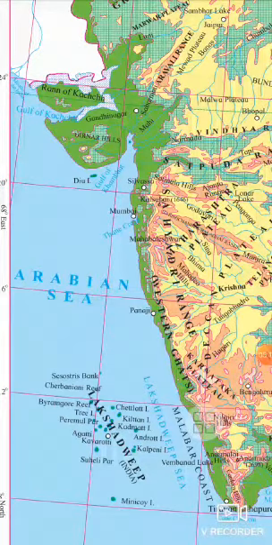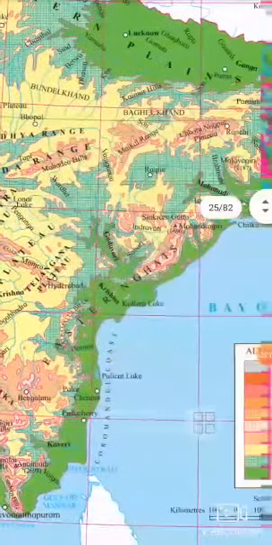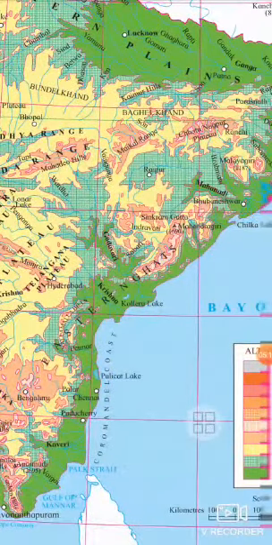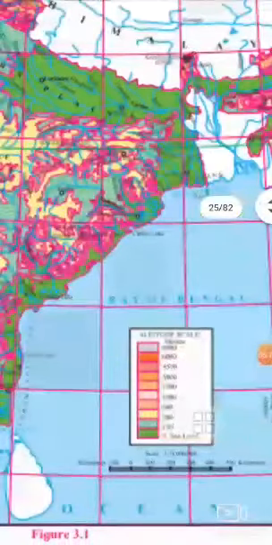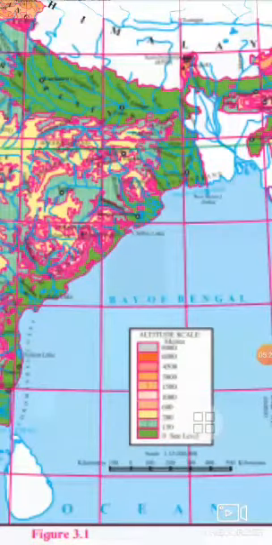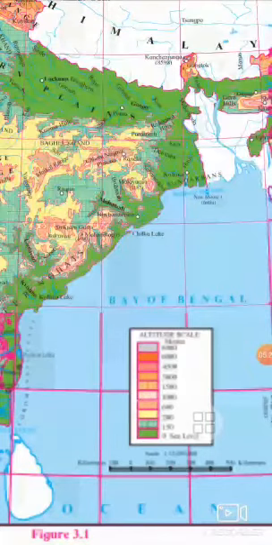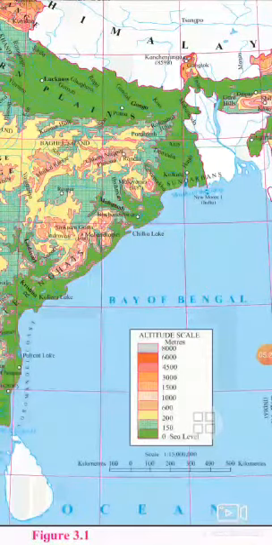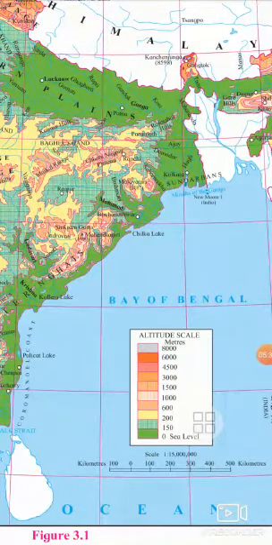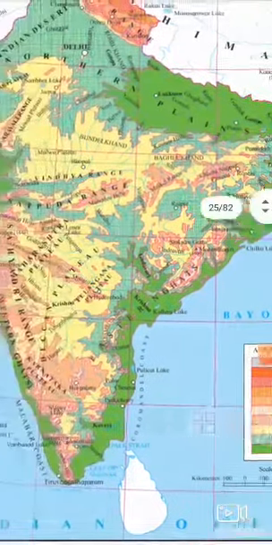Rivers form estuaries in the western coastal region. Now we are going to learn about the features of the eastern coastal region of India. It borders the Bay of Bengal. It is comparatively broader. Long and eastward flowing rivers flow to the eastern coast and meet the Bay of Bengal. Rivers form deltas in the eastern coastal regions.